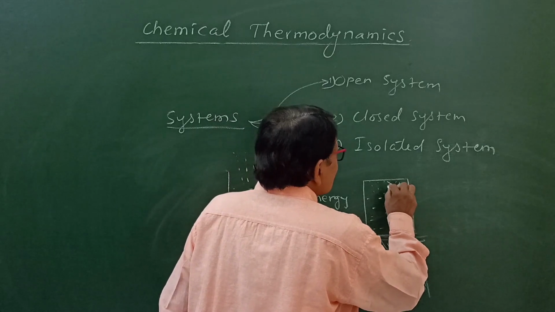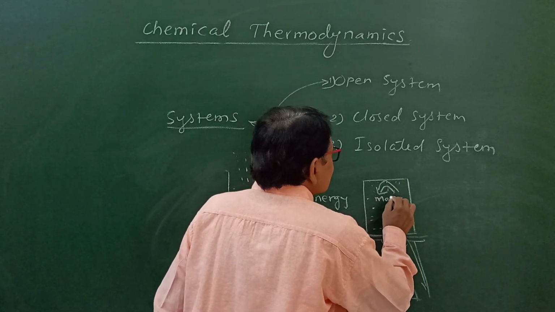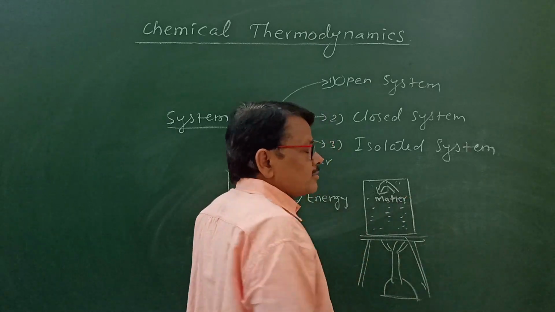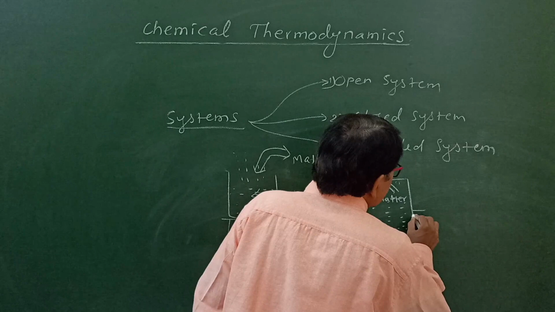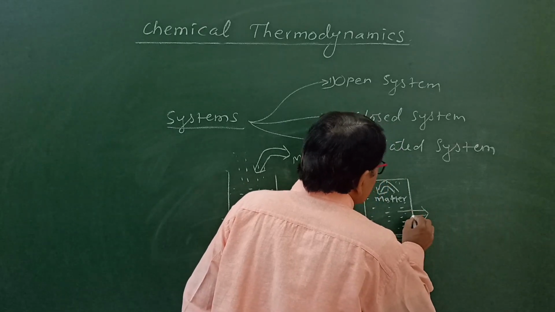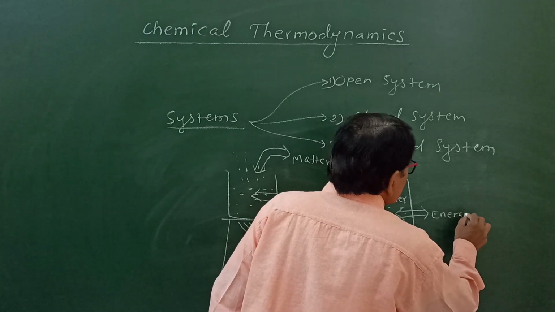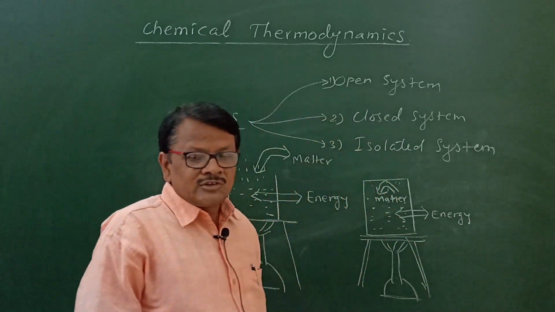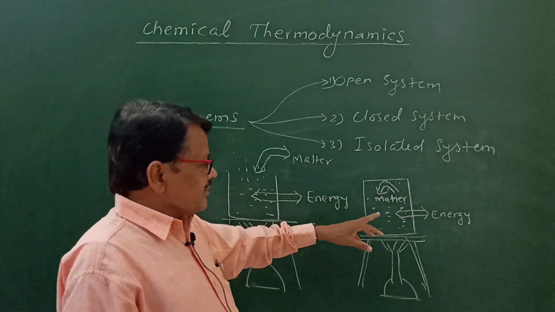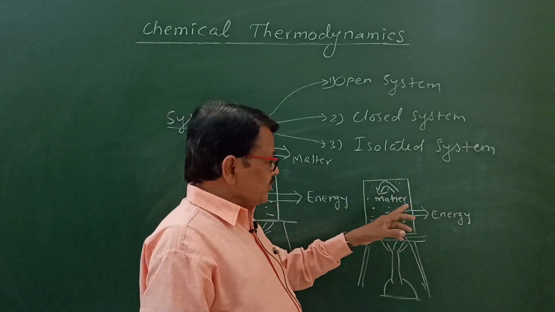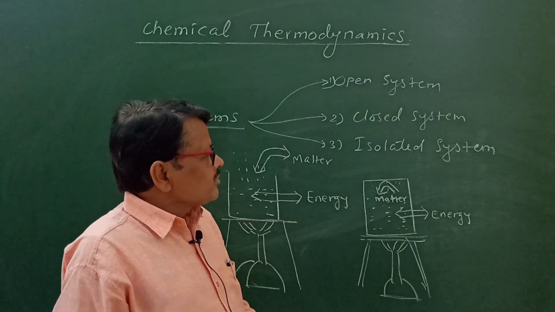Means here, matter is not exchanged by the system to the surrounding, but here energy gets exchanged from the system to the surrounding. So this is called a closed system. Closed system means the system which can exchange only energy but not the matter with its surrounding. So that is called a closed system.